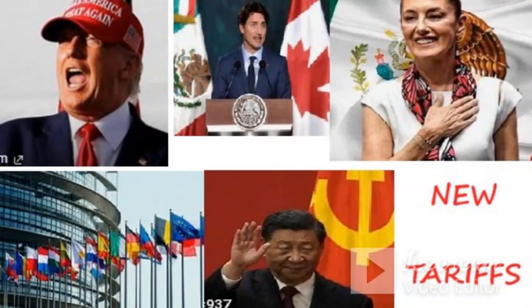The increase in tariffs between the United States, Mexico, Canada, and China has several economic consequences that affect citizens, companies, and governments. Here is an analysis of their effects on different sectors. 1. Consequences for citizens. Price increase. Tariffs make imported products more expensive, which translates into higher costs for consumers.